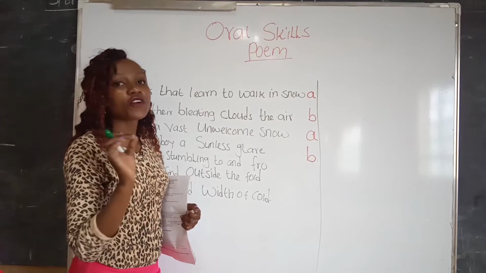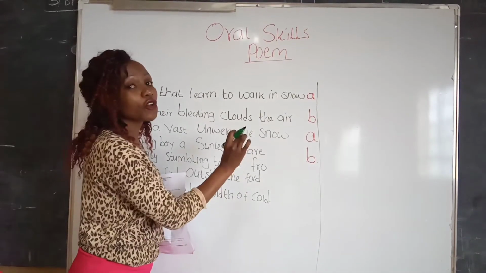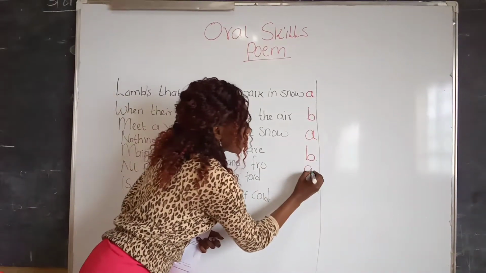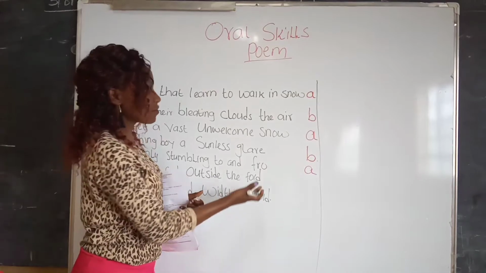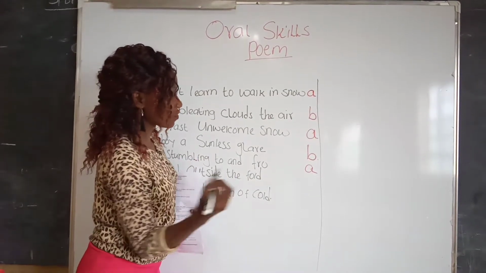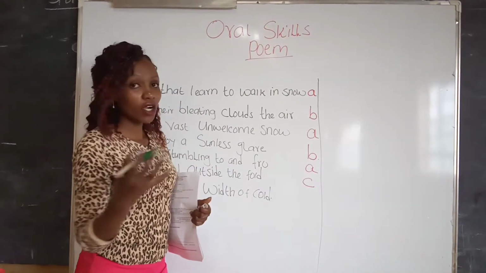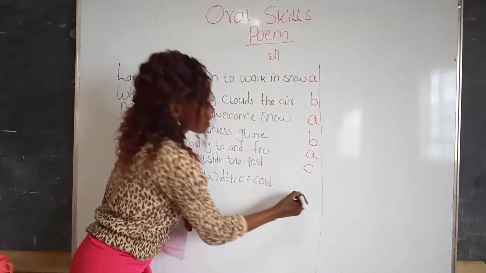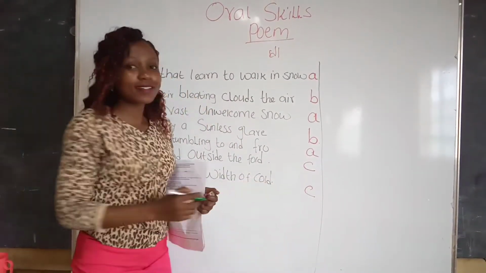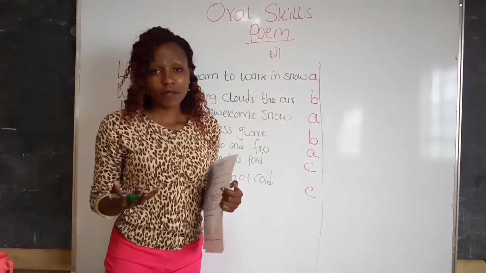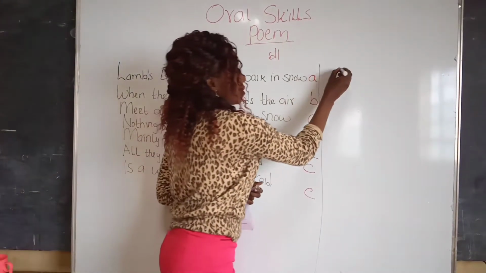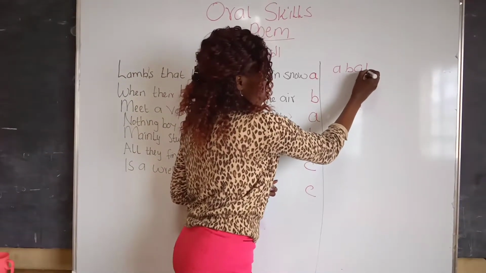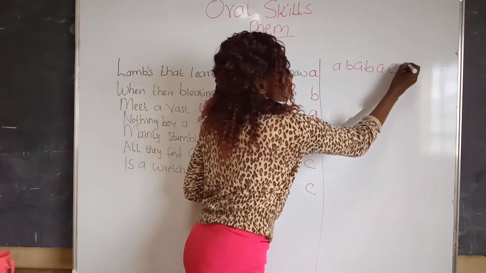Next one is fro. Fro, snow. They are similar. We're going to use an A. And then we have fold. It's a different one. We have C. Cold, we use a C because the two are similar. Now in describing the rhyme scheme, we have A, B, A, B, A, C, C.